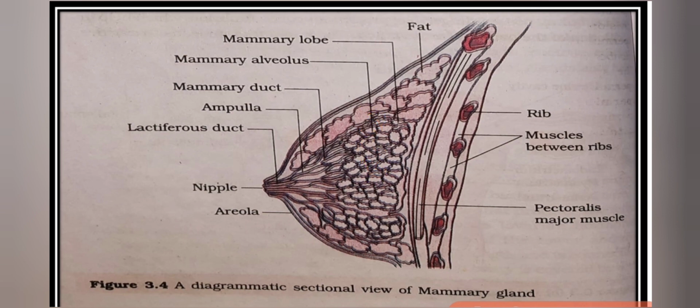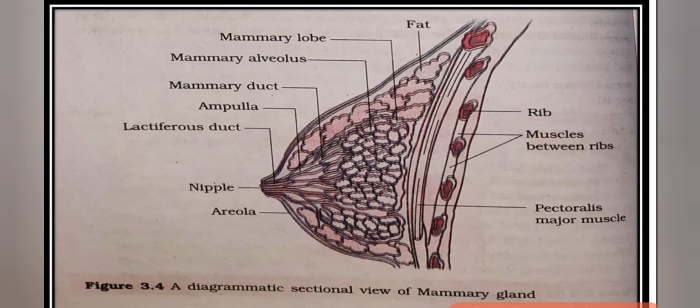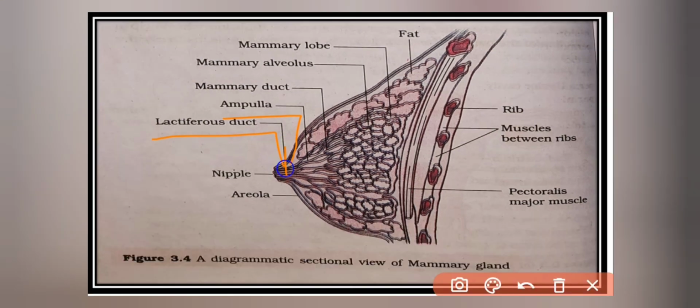Then these alveoli lead into mammary duct. This is a mammary duct, and these mammary ducts join together to form mammary ampulla. This is a mammary ampulla, and it is connected to the lactiferous duct which is present in the nipple.